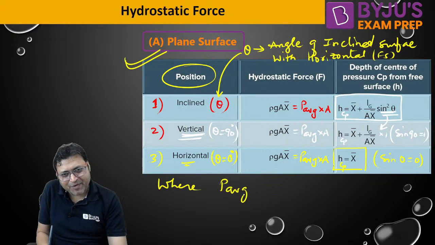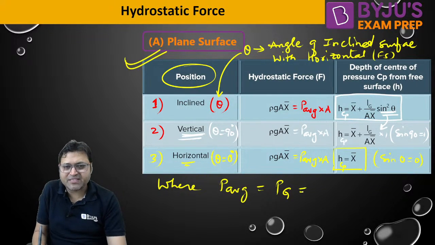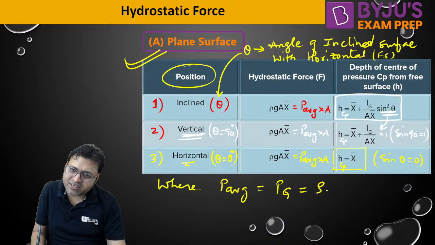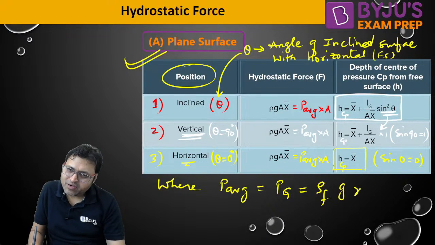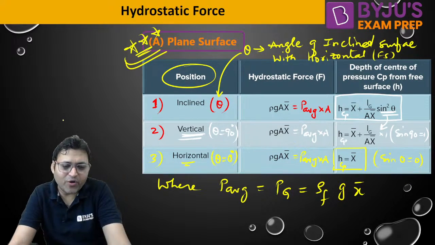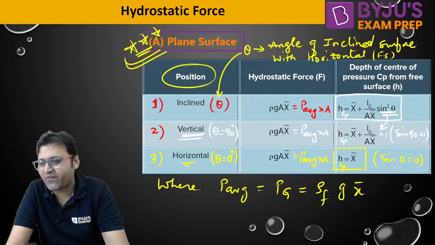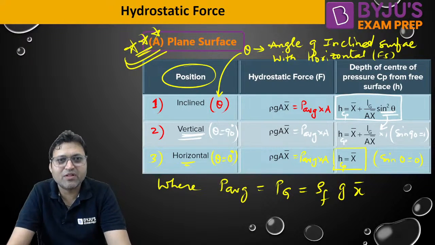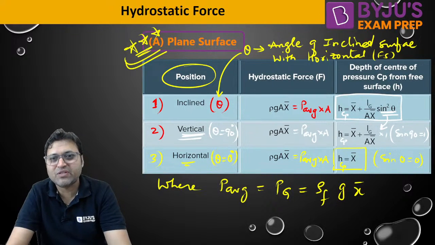The average pressure is always the pressure which is developed at centroid, that is equal to rho into g into x bar. These are the formula for all the orientation of the plane surface. Now the concept will become clear only when we discuss some problems related to these formula.